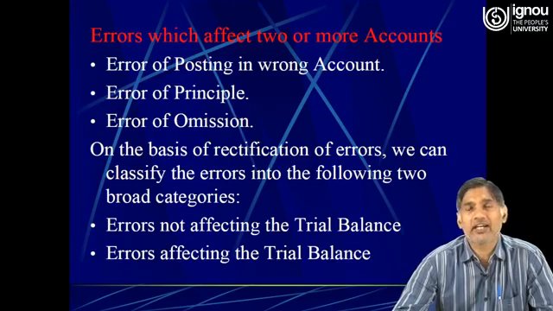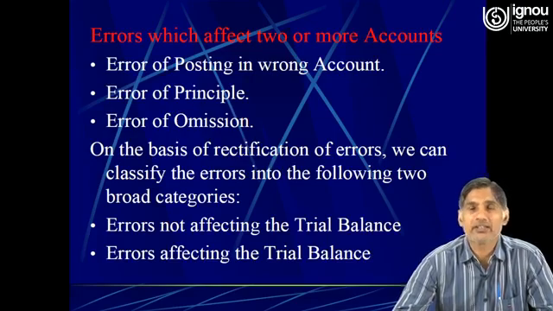The right journal entry must be machine account debit to cash. But while making the journal entry in the book of original entry, the entry we made was purchases account debit to cash. So instead of debiting the machine account, we debited the purchases account.